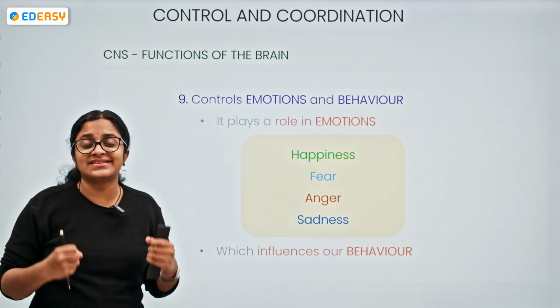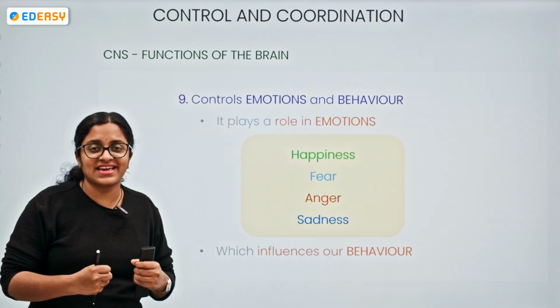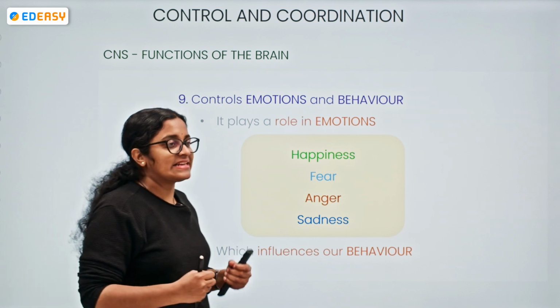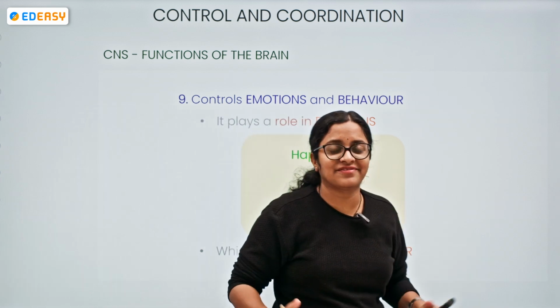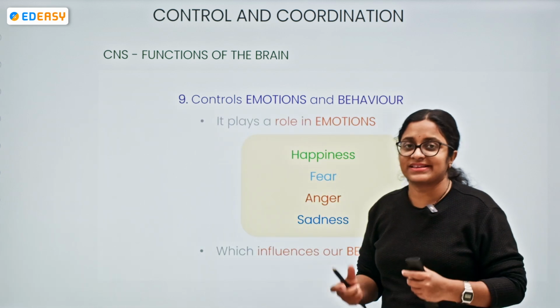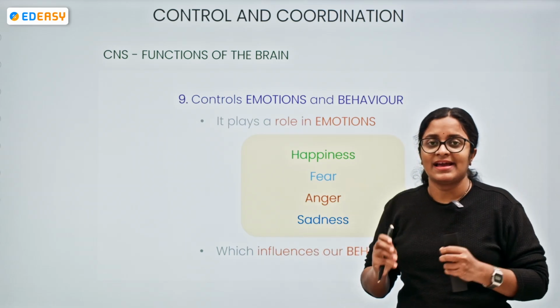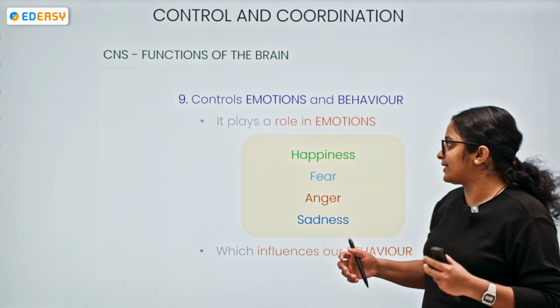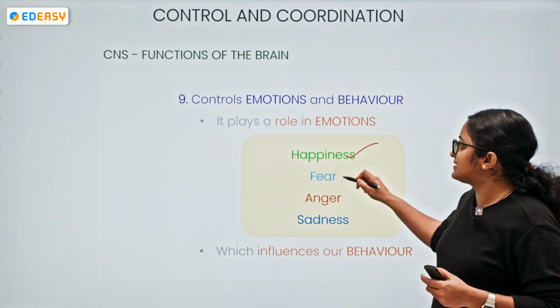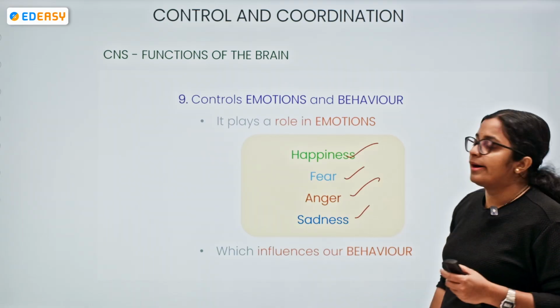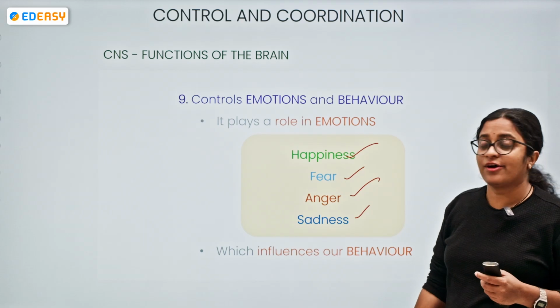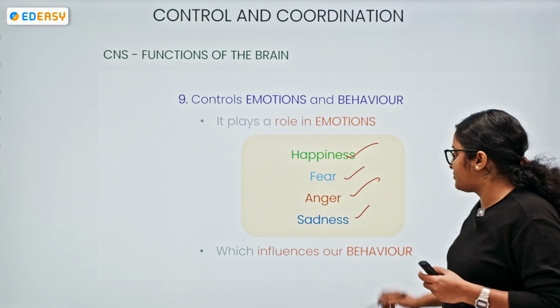It controls our emotions, our behavior. Particularly during the teenage years, we have excessive, aggressive mood swings. Sometimes we feel happy, and at the same moment we feel sadness, all this goes hand in hand, right? So happiness, fear, anger, sadness, all the emotions are under the control of whom? Under the control of the brain.